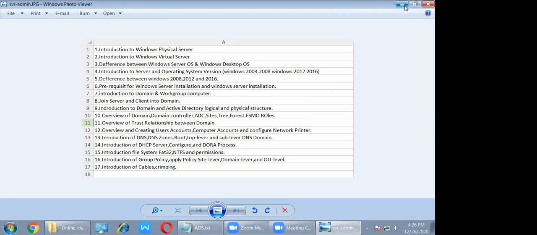Yes, sir. I got it. That is the Active Directory. What is the Active Directory? A centralized database service. It can contain information about all users, computers, and network resources.